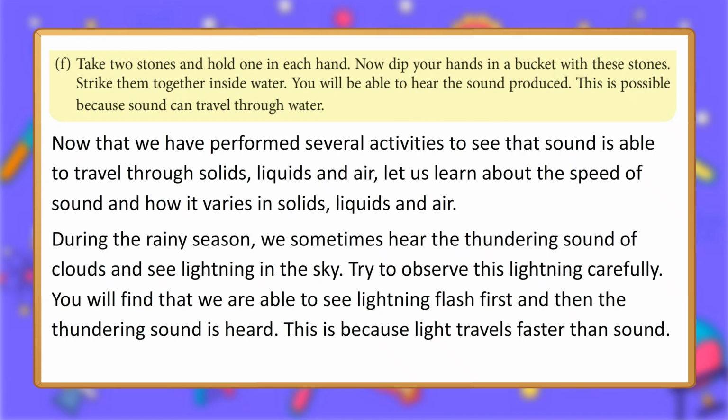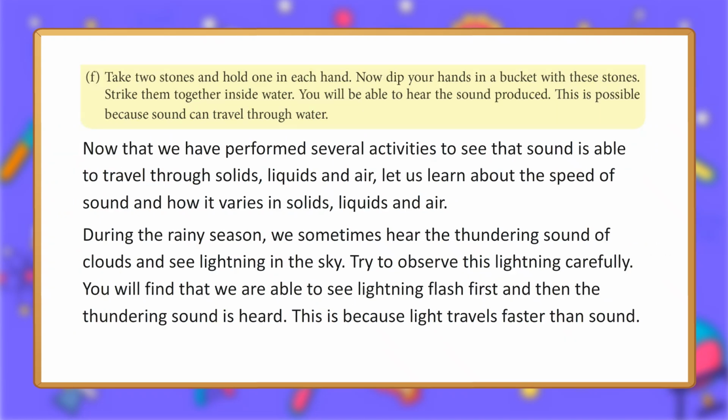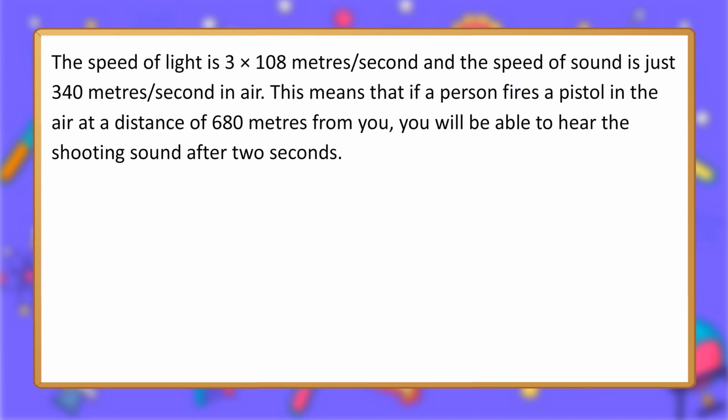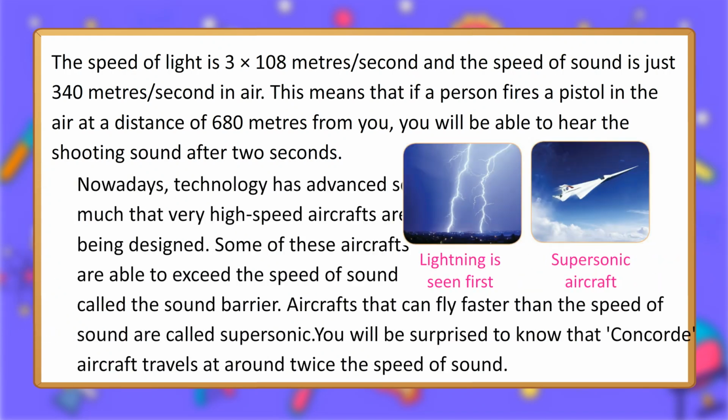You will find that we are able to see lightning flash first and then the thundering sound is heard. This is because light travels faster than sound. The speed of light is 3 × 10^8 meters per second and the speed of sound is just 340 meters per second in air. This means that if a person fires a pistol in the air at a distance of 680 meters from you, you will be able to hear the shooting sound after 2 seconds.